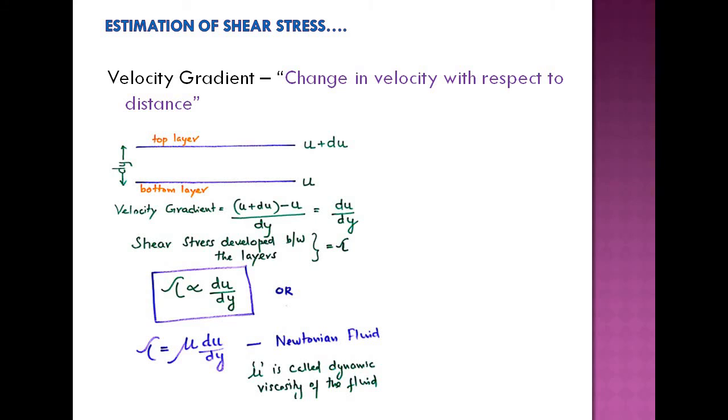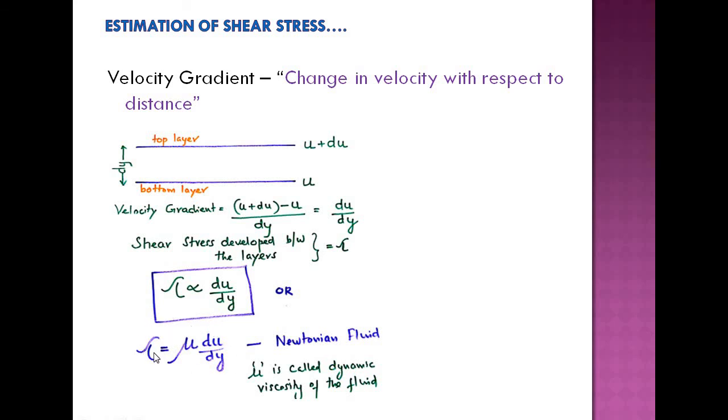As per Newton's law of viscosity, the shear stress developed because of this viscous property is directly proportional to the velocity gradient. So tau, which we designate as shear stress, with the unit Newton per meter square, is proportional to du by dy. If it is a Newtonian fluid, tau equals mu into du by dy, and any fluid that obeys this is following Newton's law of viscosity.